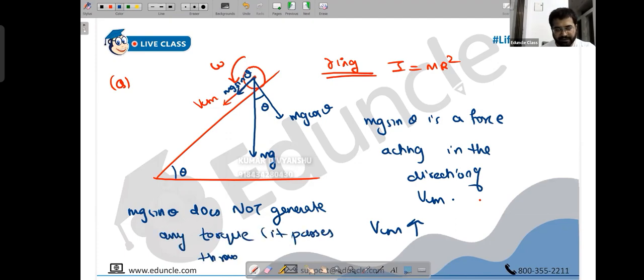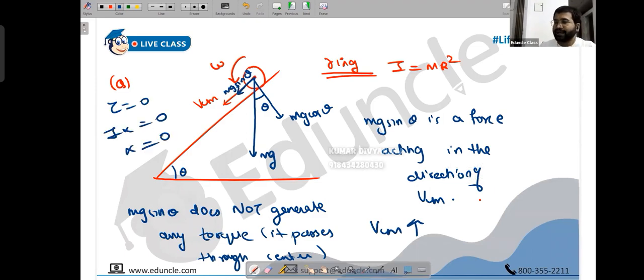It passes through the center. Okay. Since it does not generate any torque, it means tau is 0. Tau is 0. It means I alpha is 0. It means alpha is 0. It means there is no angular acceleration. It means omega is not affected. People, omega is not affected.